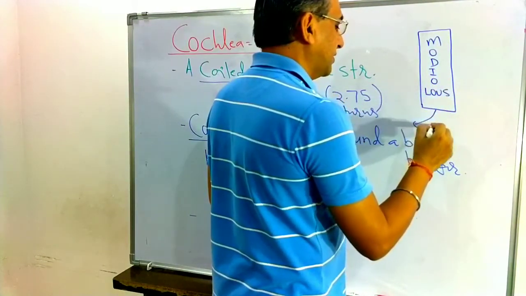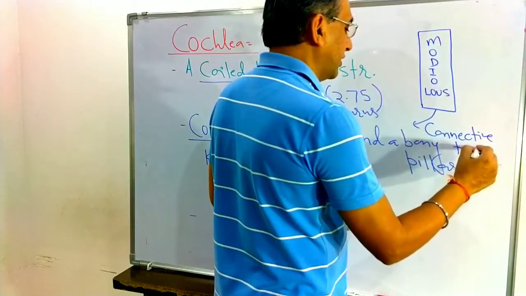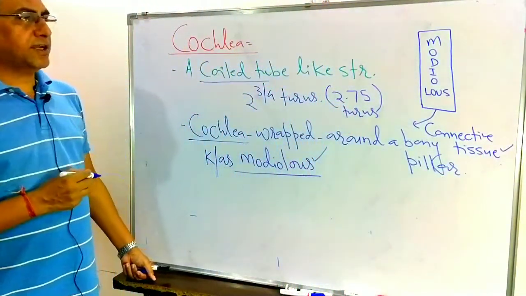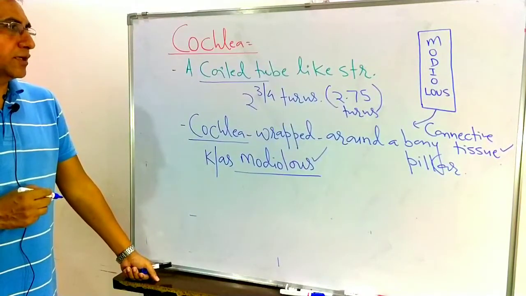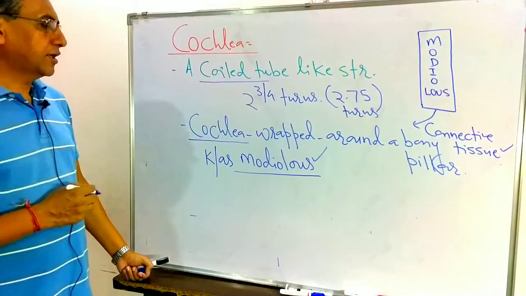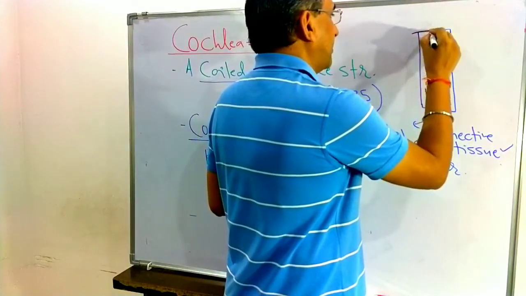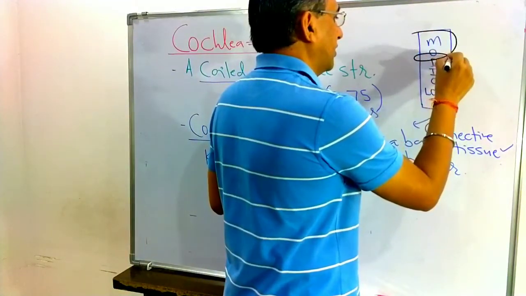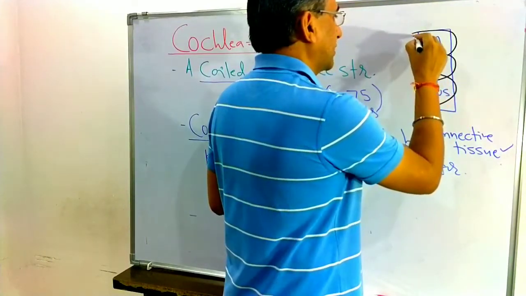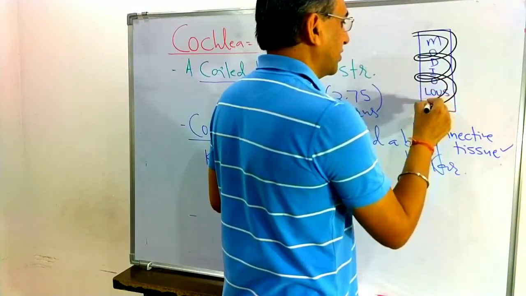It is a bony pillar, which means it is a part of connective tissue, because bones are included in the connective tissues. So the cochlea is wrapped around the bony pillar, and that bony pillar is known as the modiolus. Now, what is wrapped on this bony pillar? The cochlea is wrapped, and how many turns? 2 and 3/4 turns. The third turn is not complete. This is the first, this is the second, it's complete, and then the third. That is the cochlea.